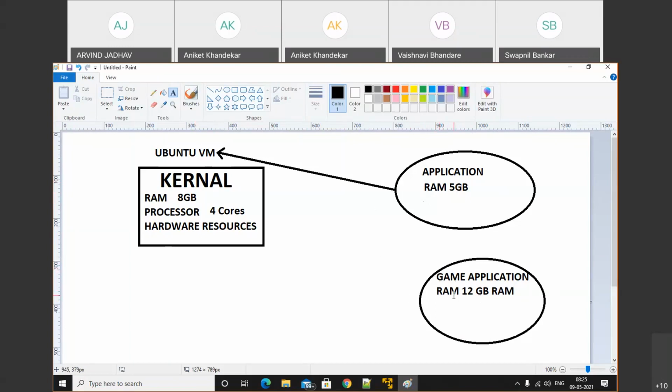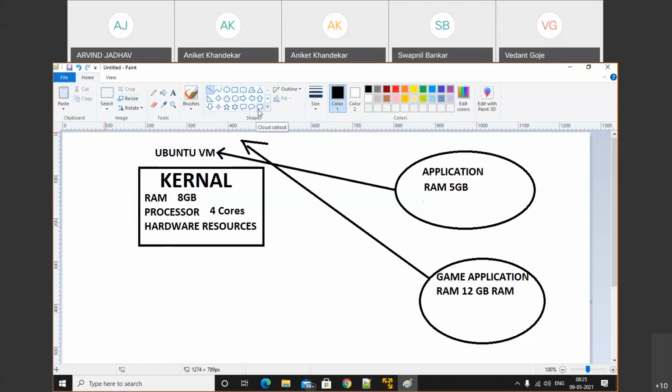So my question is, can we execute the gaming application on the Ubuntu VM? Yes or no? This is my simple question.